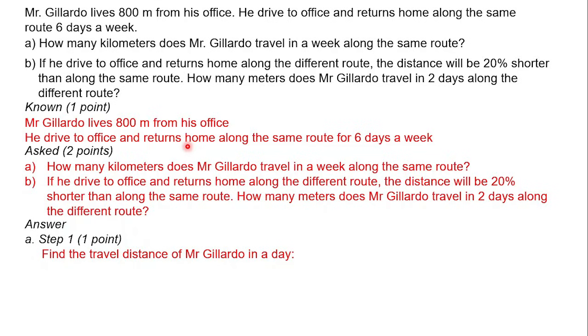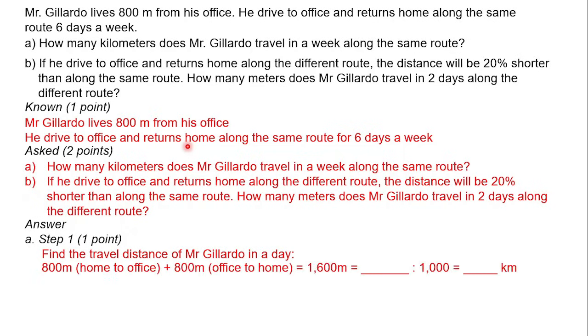The first time is travel from his home to office, and the second is travel from the office back to his home, right? And if Mr. Gilardo lives 800 meters from his office, what does it mean? It means 800 meters from home to office and 800 meters from office to home, right? So it means 800 plus 800 means 1600 meters.